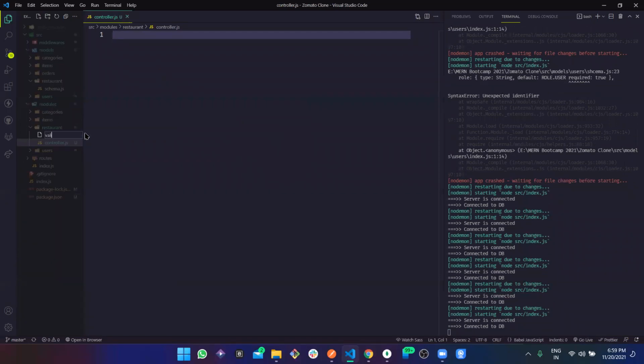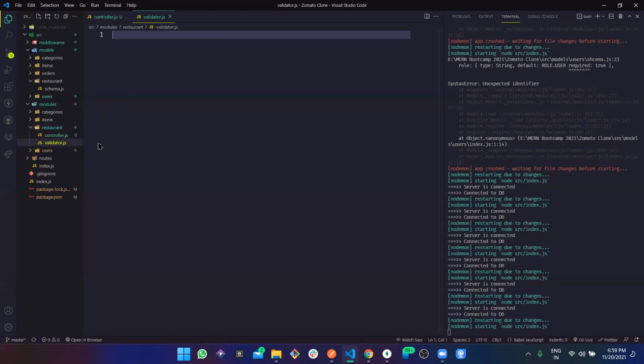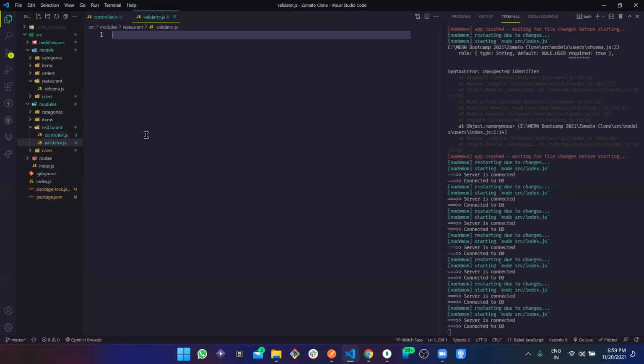And validator.js. Okay, so I'm going to create this restaurant and user link, and tomorrow you will be working with the category and item for sure. I might show one of them, but you are going to work with the other one and how you can link those. Okay, and one more, I guess. Index.